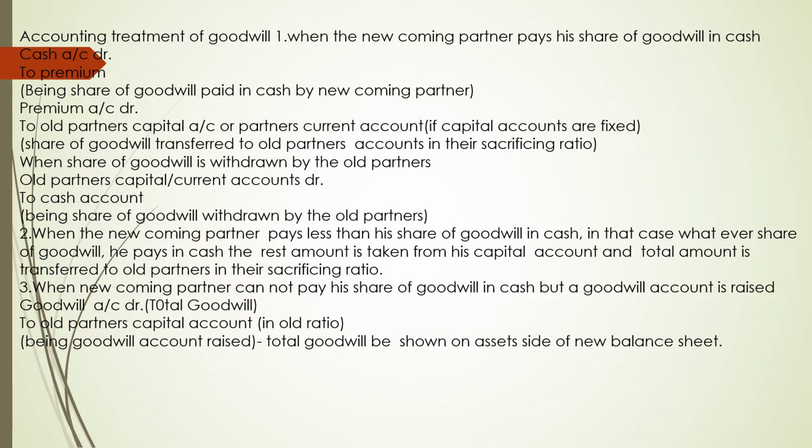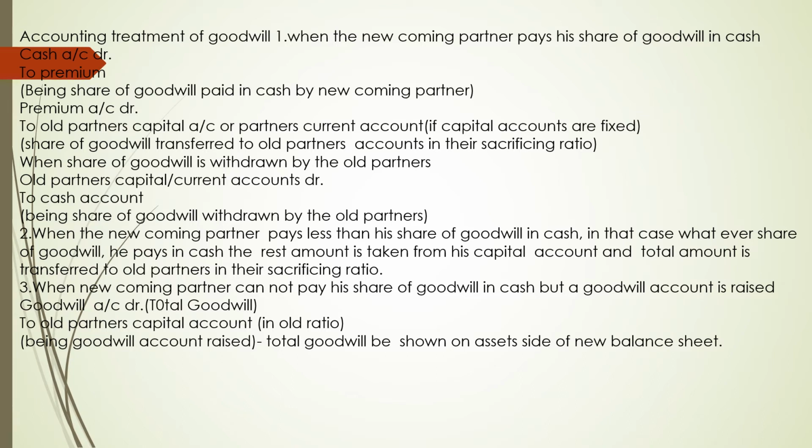Then the next entry is premium account debit to old partners' capital accounts, or old partners' current accounts if capital accounts are fixed. If in the question it is given that the capital accounts are fixed, then instead of transferring to capital account, we will transfer to current account.